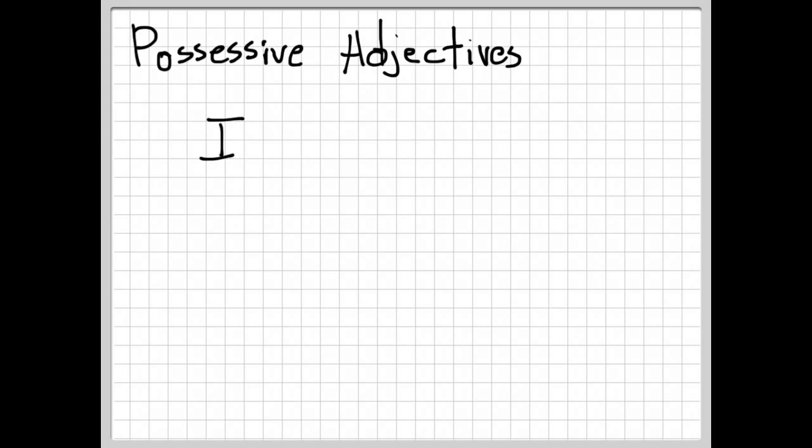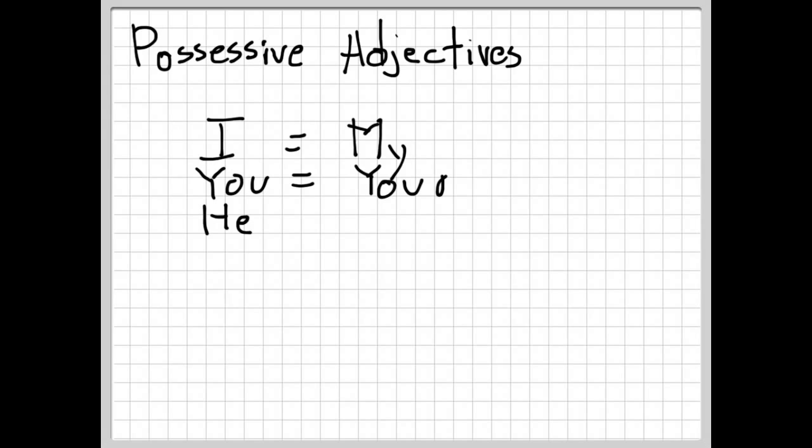For each of the different personal nouns, there is a different possessive adjective. For I, it's my father. For you, it's your cat. For he, it's his bag. For she, it's her cousin.